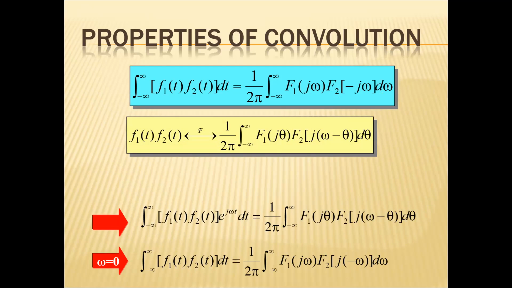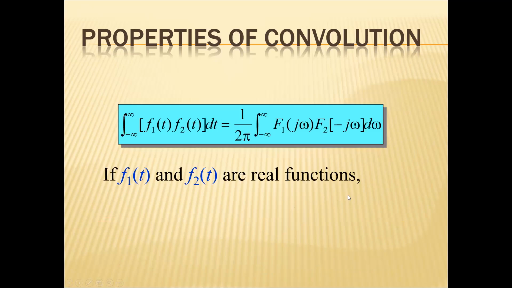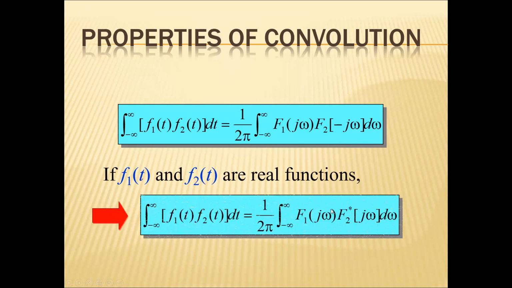Suppose ω equals 0, then I can have the integral from minus infinity to infinity of f1(t) f2(t) dt equal to 1 over 2π integral from minus infinity to infinity of F1(jω) into F2(−jω) dω. This is a simple Parseval's theorem. When f1(t) and f2(t) are real in nature, it becomes 1 over 2π integral from minus infinity to infinity of F1(jω) into F2*(jω) dω. So this is the Parseval's relation between one signal and the other signal.